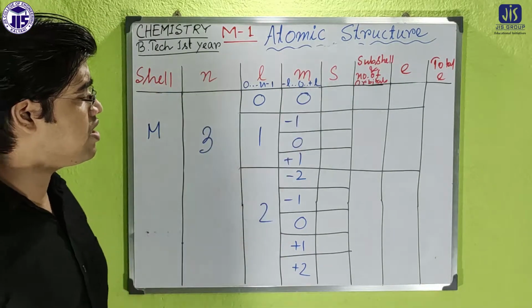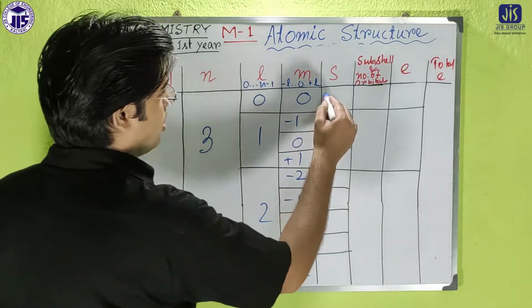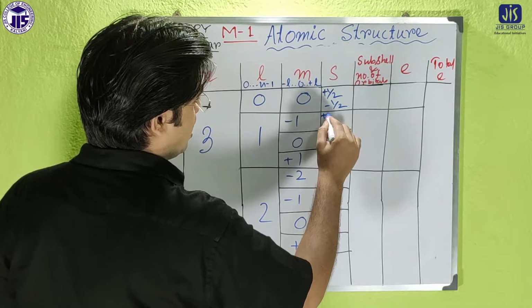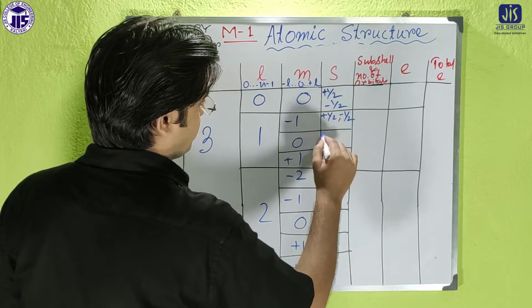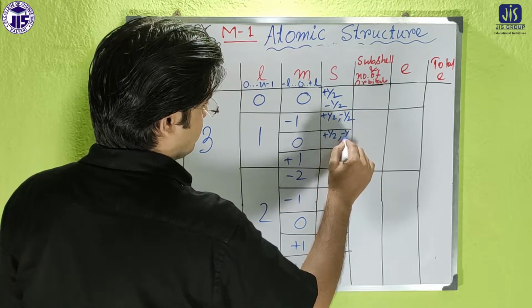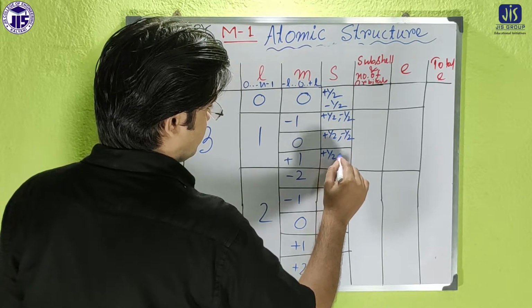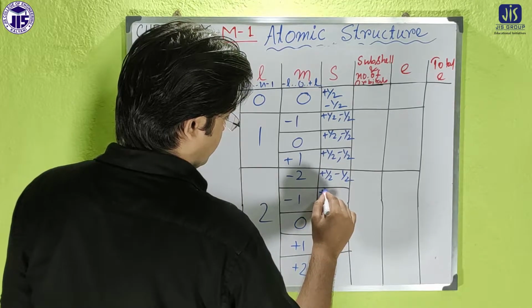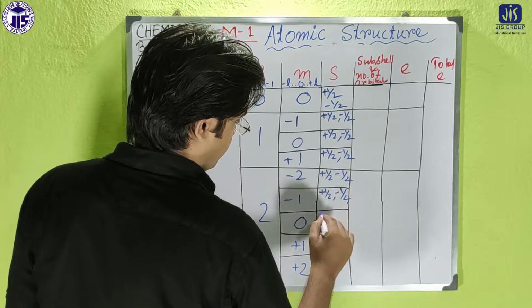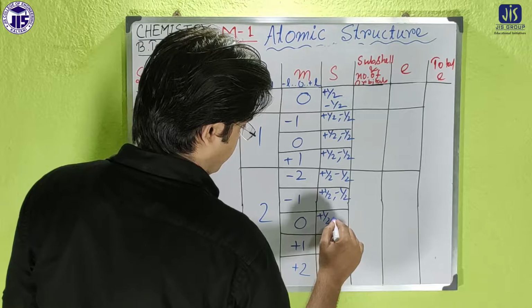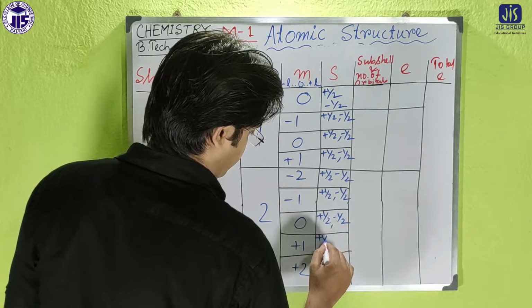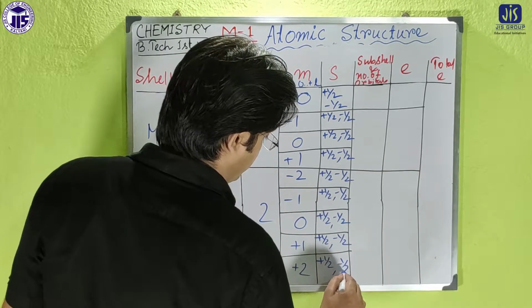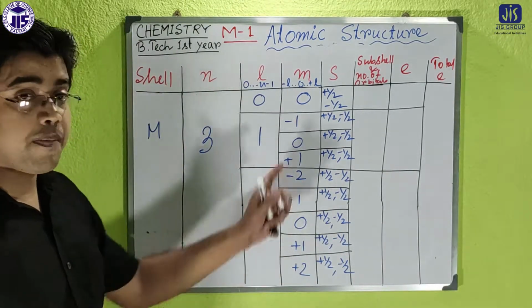Like the previous case, the spin quantum number in each and every case is plus half and minus half.